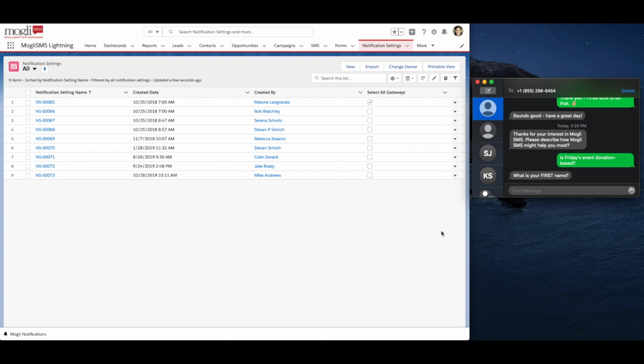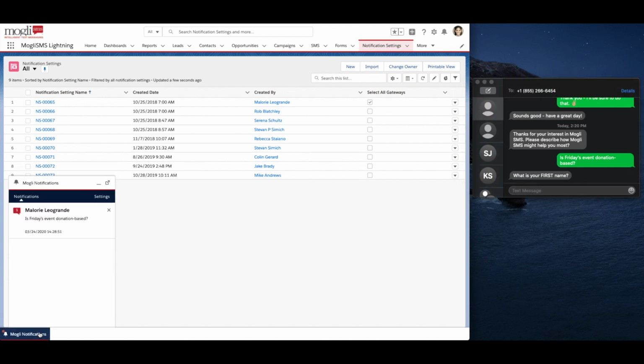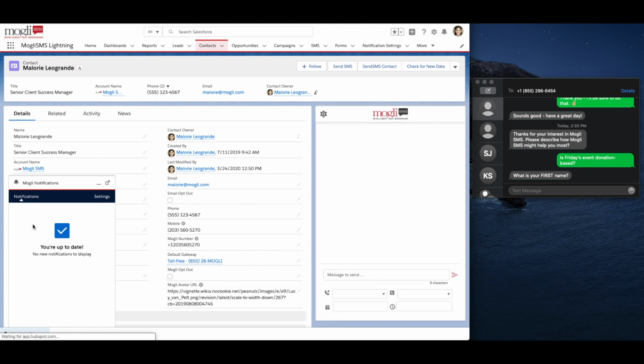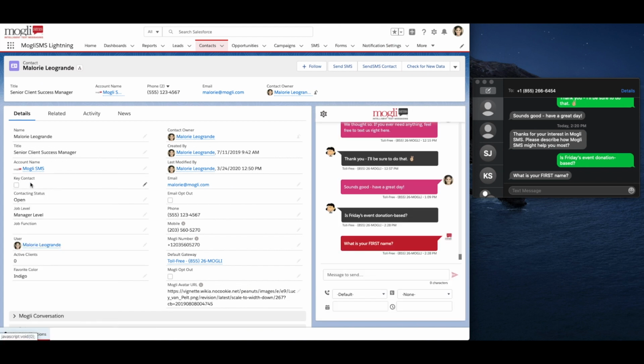An audible chime is produced and the component will blink, indicating that a message has arrived that meets the notification criteria of the logged-in user. When the user clicks on the component, they'll see the name of the contact or lead as well as the message. Clicking on the notification will take the user directly to the record where they'll be able to continue the conversation.